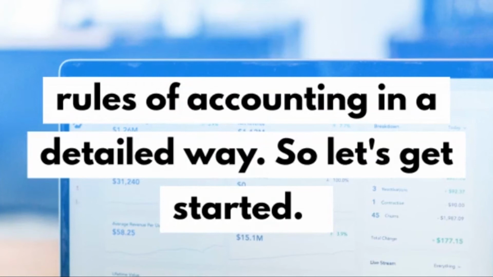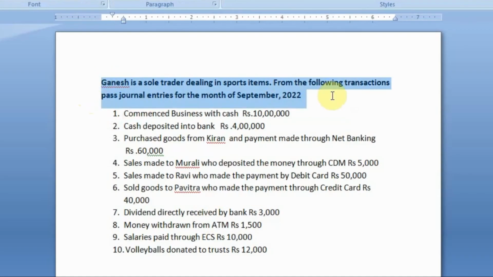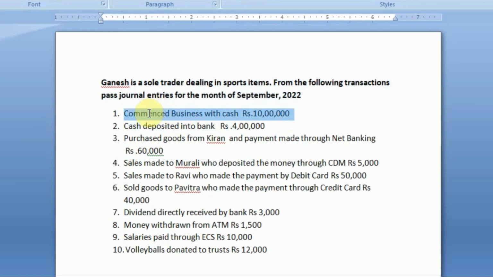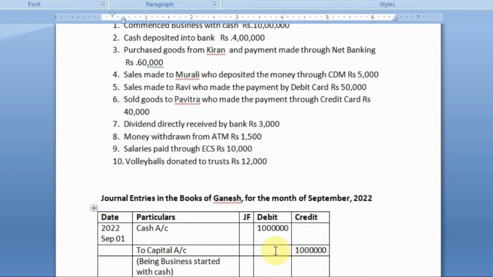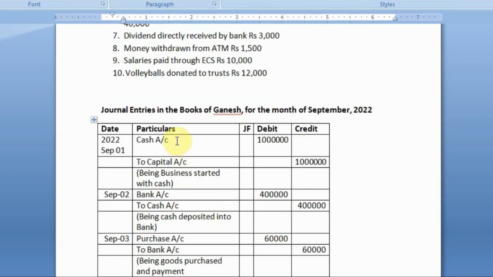So, let's get started. Ganesh is a sole trader dealing in sports items. From the following transactions, pass the journal entries for the month of September 2022. Moving to our first transaction, commenced business with cash, rupees 10 lakh. On September 1st, Ganesh is commencing business with cash. So, cash is coming into the business. According to the rule, debit what comes in, that is cash. Who is giving? That is Ganesh. So the accounting entry will be cash account debit to capital account.